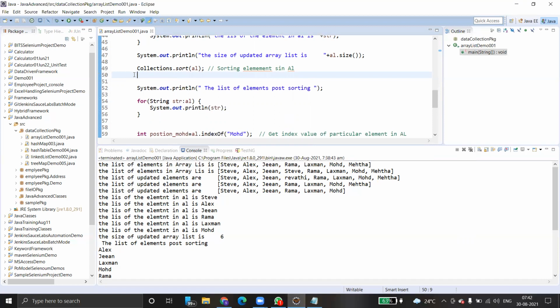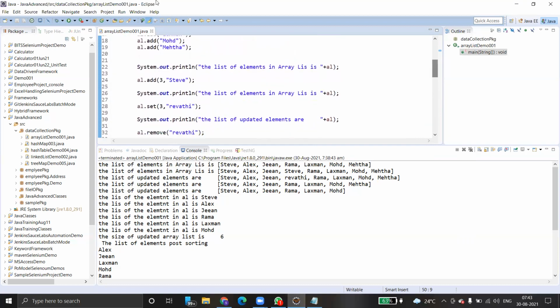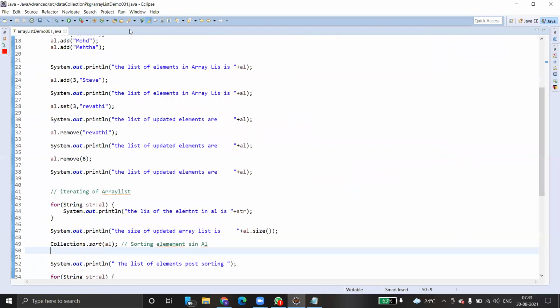To update and delete, we have separate methods, right? So many methods are there actually, but I have shown you the very important methods. Here you can see add. Add is a very common method. We can keep on adding the elements to the array list.